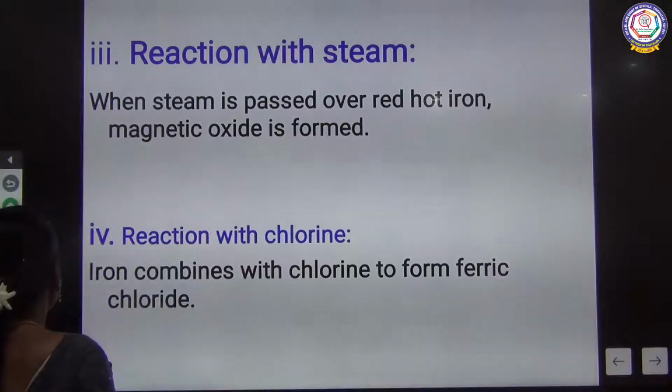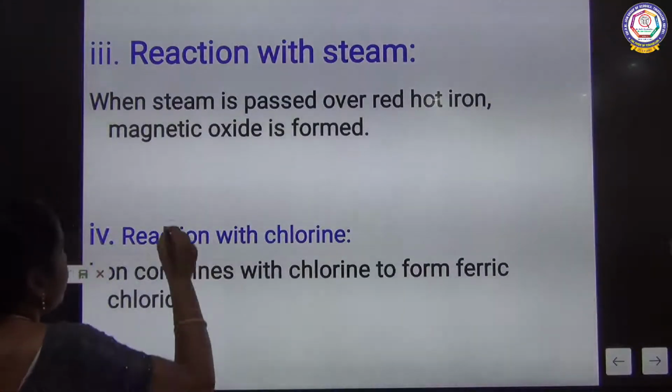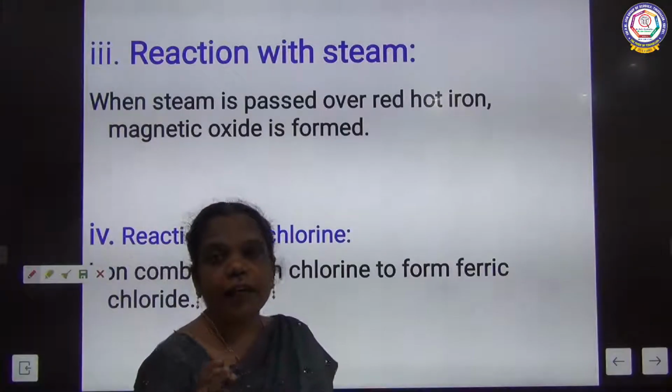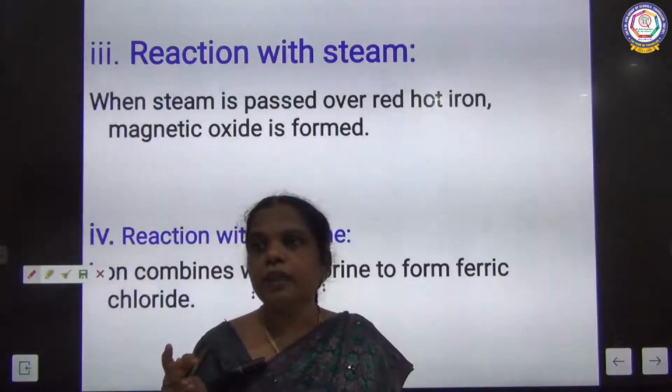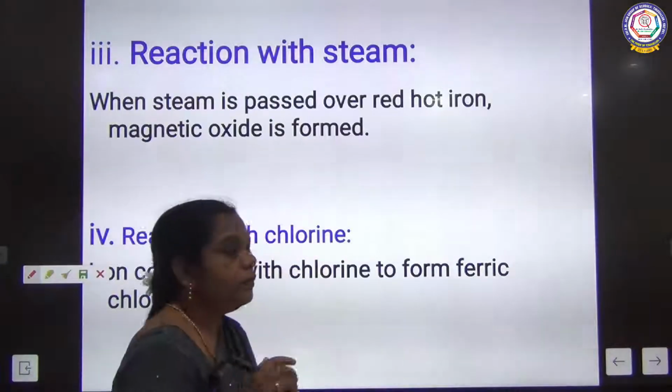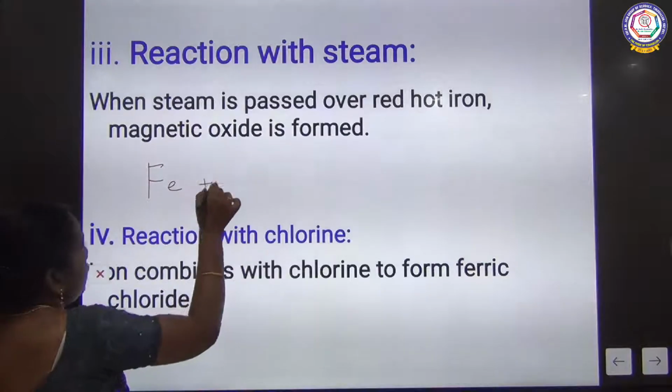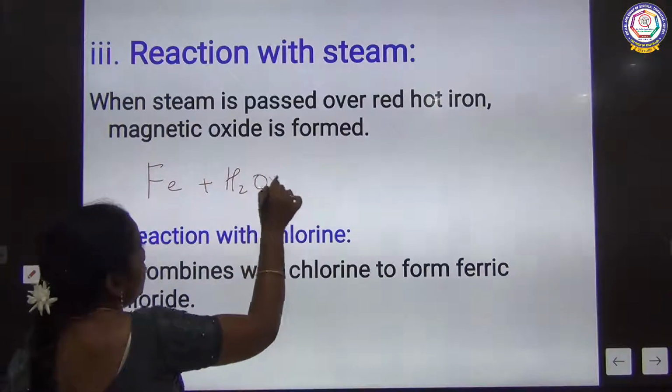And next, reaction with steam, with water. The iron can react with air in the hot condition as well as with steam. So iron is going to react with steam.